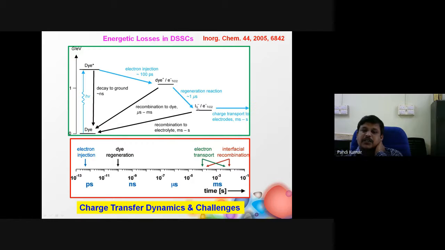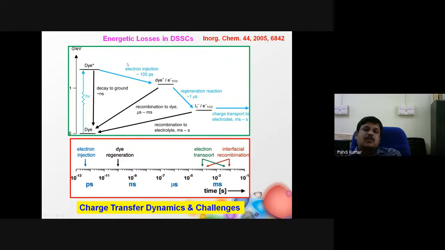There is a possibility that holes in the redox couple and conduction band electrons may recombine in milliseconds. Finally, current collection happens on a millisecond to second scale. So electron injection is ultra fast, around 100 picoseconds, but collecting the same electron as electricity takes milliseconds to seconds, several orders of magnitude difference.